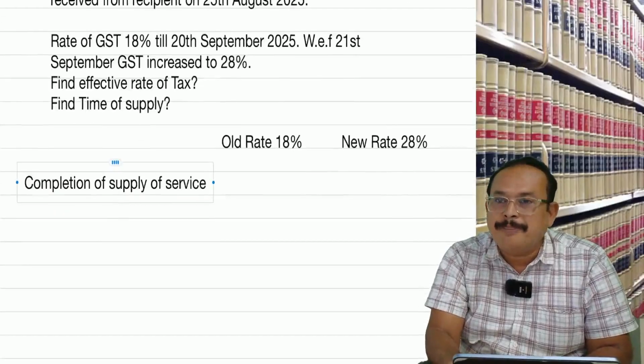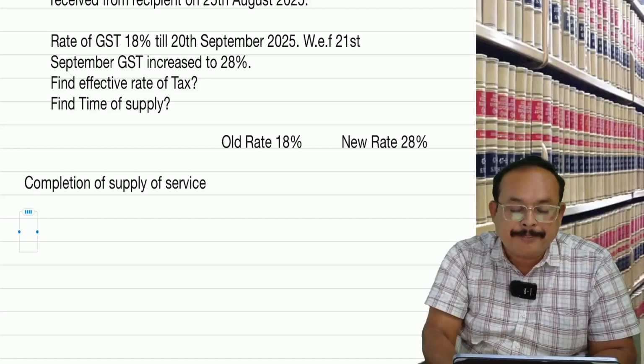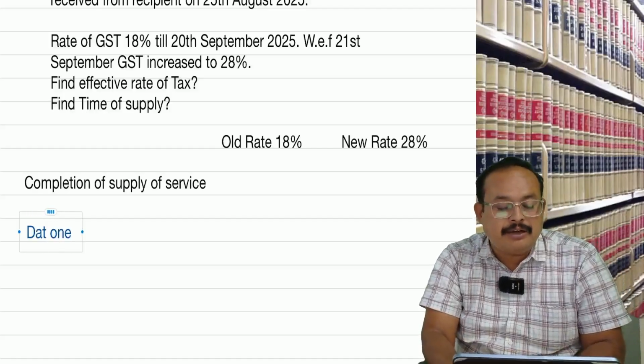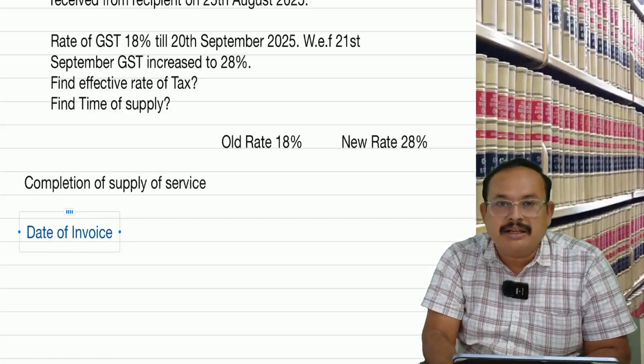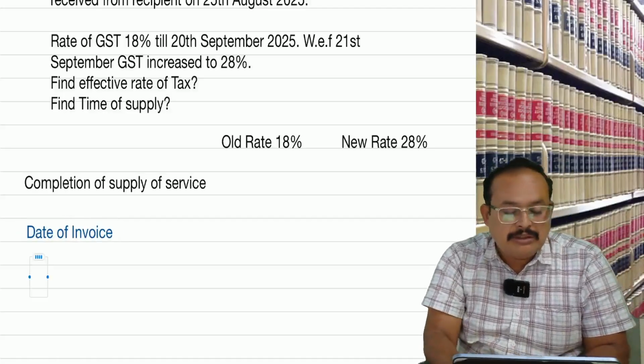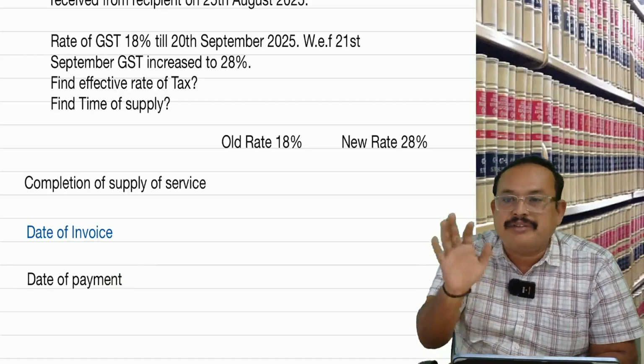One more voter is the date of invoice, and one more voter is the date of payment. Like that, three of them are there.